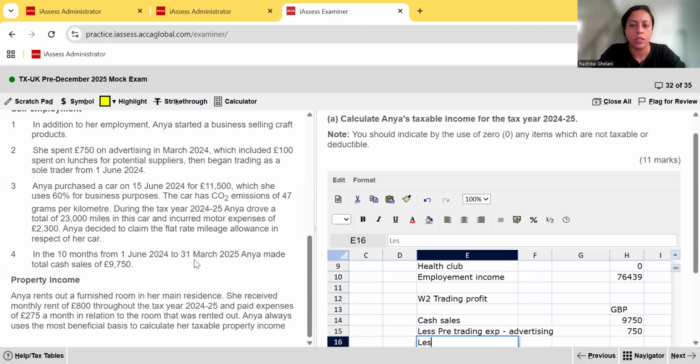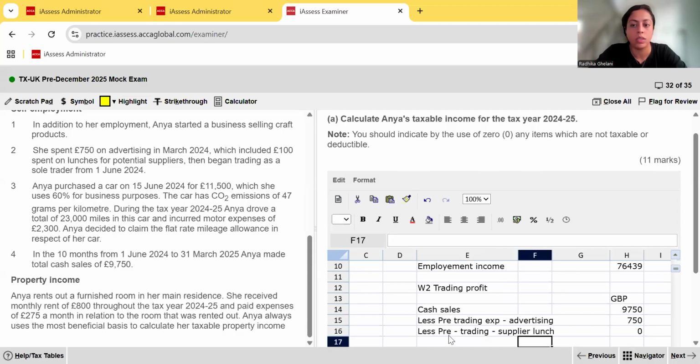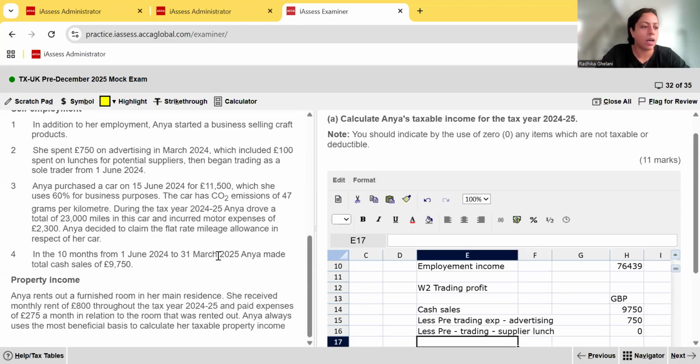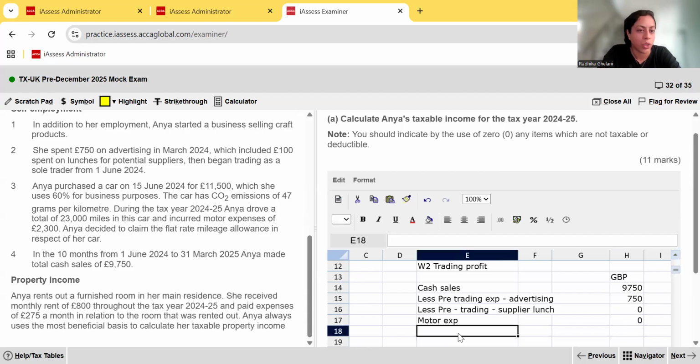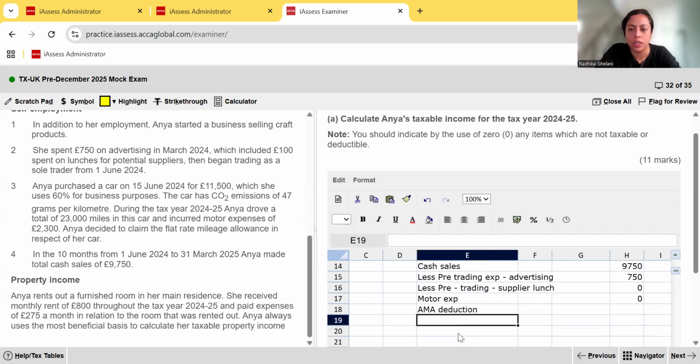However, less pre-trading, third-party entertainment or supplier lunch. Zero, not allowed, okay? But we have to put zero there so the examiner knows that we know the rule. And then coming to the car, first of all, the motor expenses: we're going to put zero, because although they've told us 2,300, we know that she's using the approved mileage allowance, so she cannot claim that motor expense. So she can claim the approved mileage allowance, the AMA deduction. That's going to be a bit of a working, so that's why I put that heading there.